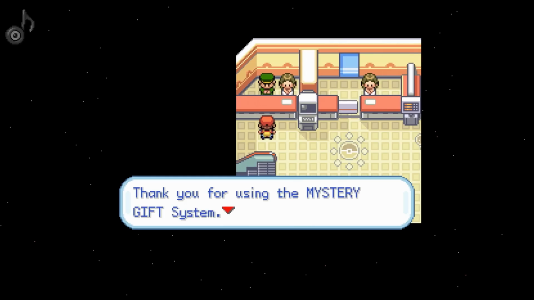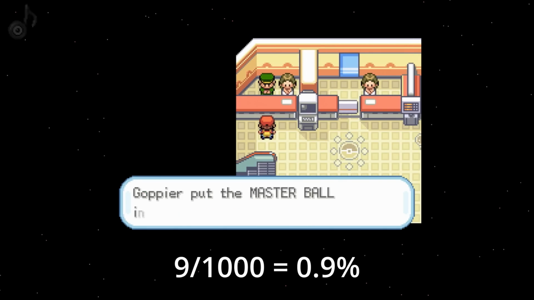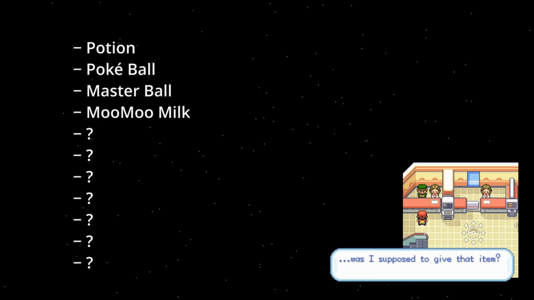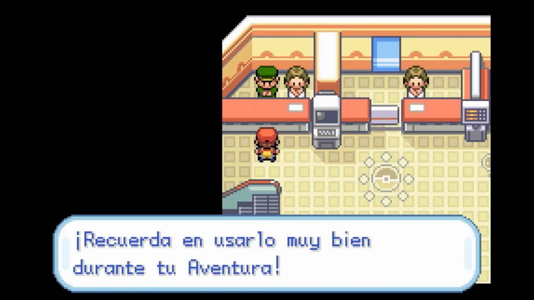On rare occurrences, the delivery man makes a mistake and gives you an item you weren't supposed to get. I won't spoil all the items you can get here. That's something you can play around with all by yourself. Both of these events are of course also translated and have custom graphics in the Mystery Gift ROM as well.